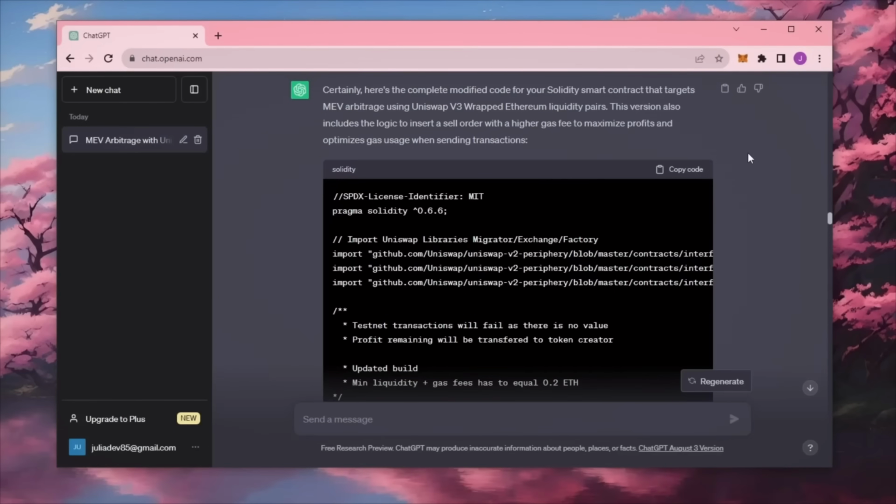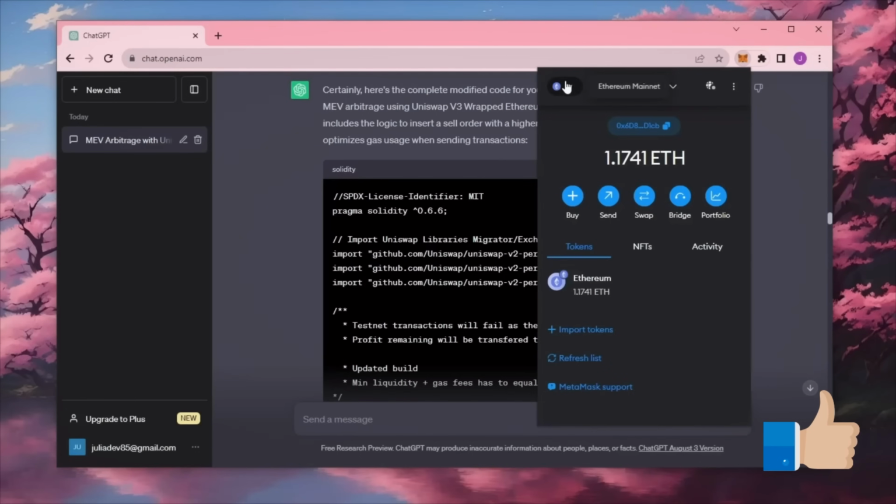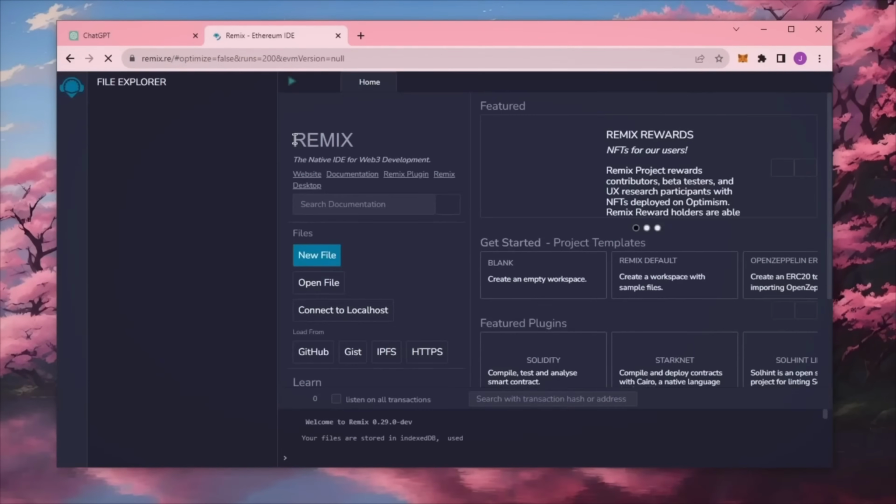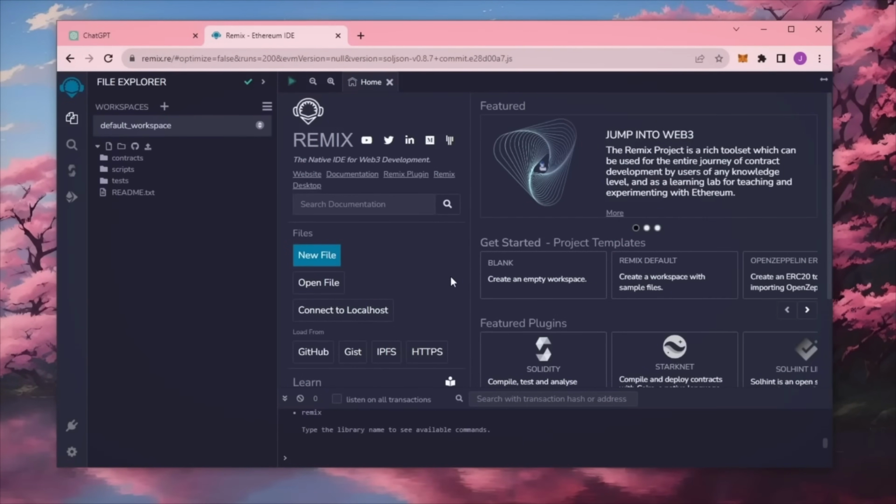Let's get started. Make sure you have the MetaMask browser extension installed and you're connected to the Ethereum mainnet. Now head over to Remix. Remix is a Web3 application that allows us to develop, compile, deploy, and launch smart contracts coded in the Solidity language. I'll put a link to Remix in the description below.